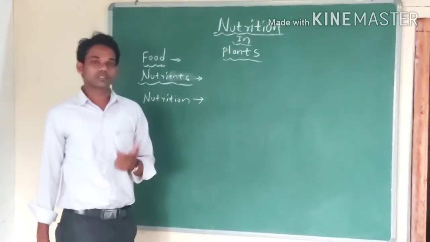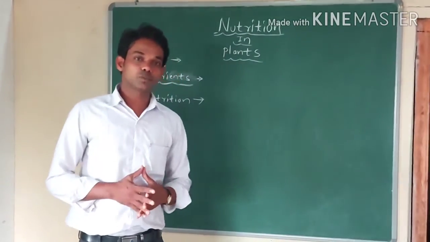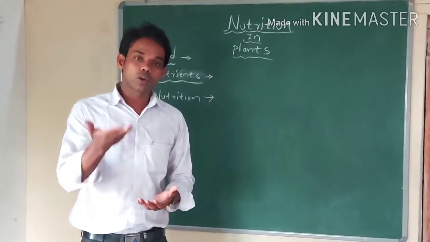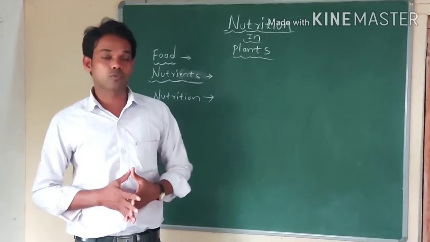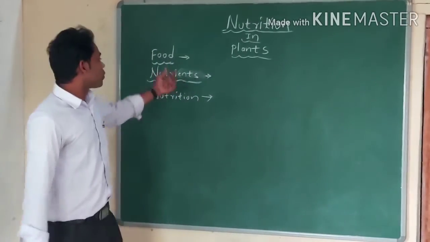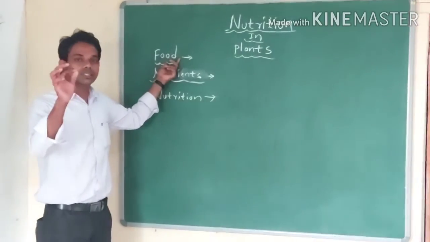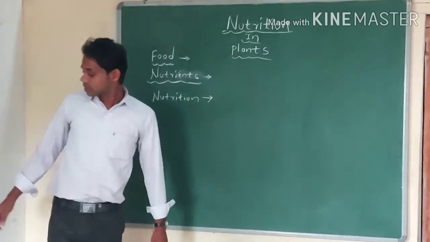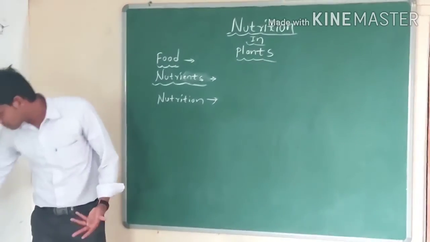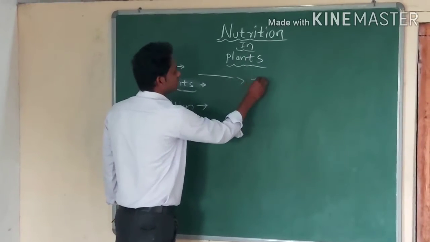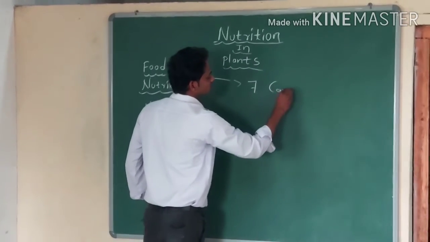What is food? Food is a substance which gives us energy, helps to develop our body, and helps to fight against disease-causing germs. When we take food, it consists of 7 components. They are called nutrients.